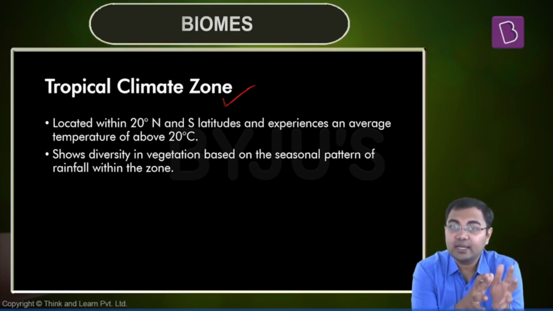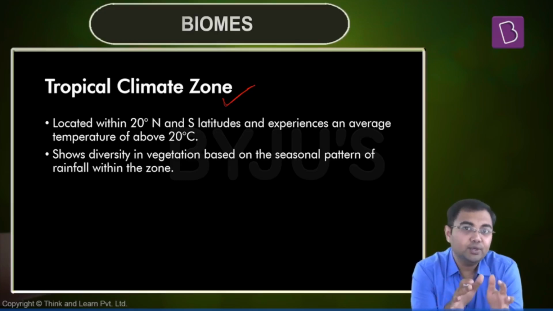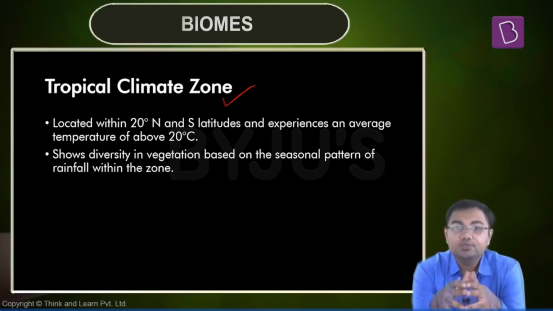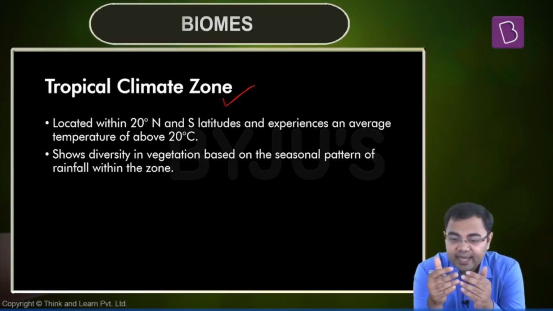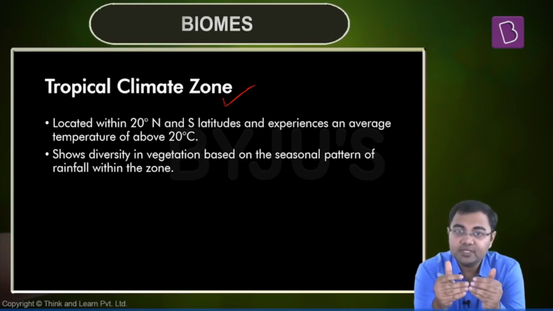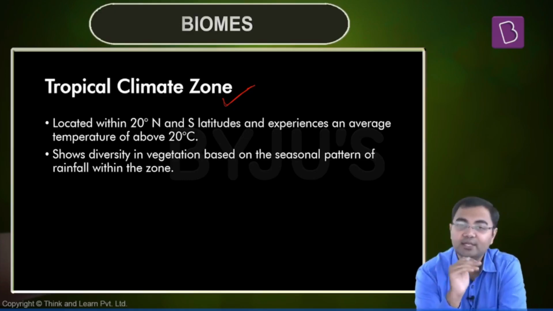So when I talk about the climate zone in the tropics, first of all, as I said, we know it's between 20 degrees north and 20 degrees south latitudes. These are the regions where the temperature will be very high because they are very near to the equator, and that is why the temperatures will be very high. There are seasonal variations that are observed, and these will be even higher when you go towards 10 degree, 15 degree, 20 degree latitudes.